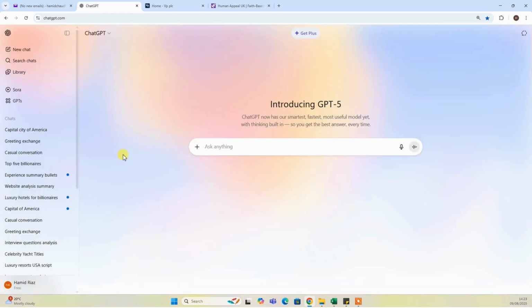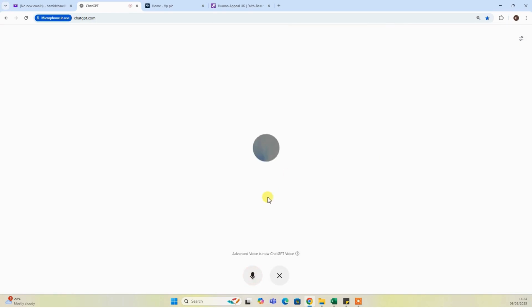If I just cancel on this side, you can see the voice mode as well. Instead of just typing, you can ask the question and GPT will respond in the form of audio. So for example, if I say, hey GPT, how are you? I'm fine, good. Can you show me the list of 5 billionaires in the world?